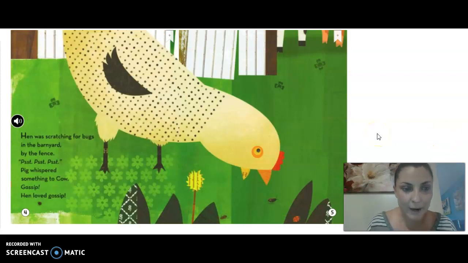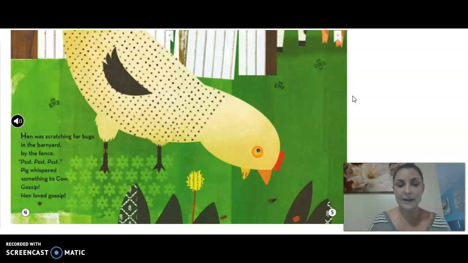Hen was scratching for bugs in the barnyard by the fence. Psst, psst, psst. Pig whispered something to Cow. Gossip! Hen loved gossip.